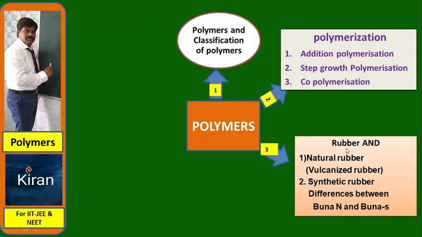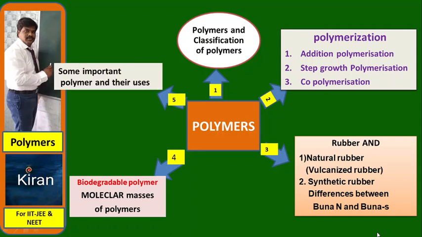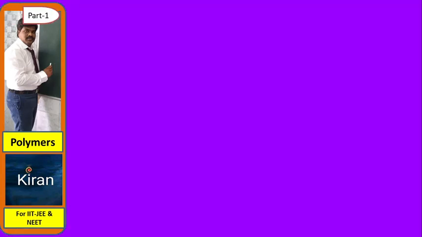The third topic is rubber. Rubber is also one of the polymers. Under this, we are going to learn about natural rubber, how natural rubber is changed into vulcanized rubber, and synthetic rubber, and the differences between Buna N type of rubber and Buna S type of rubber. The fourth topic is biodegradable polymers, and the fifth topic is some important polymers and their uses. We'll see one by one.